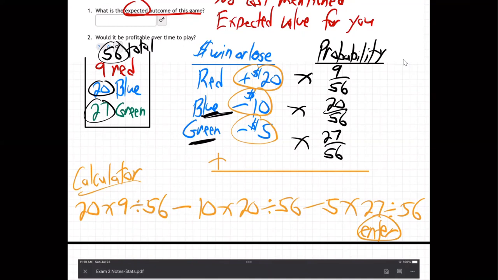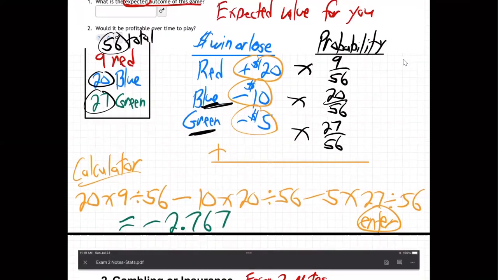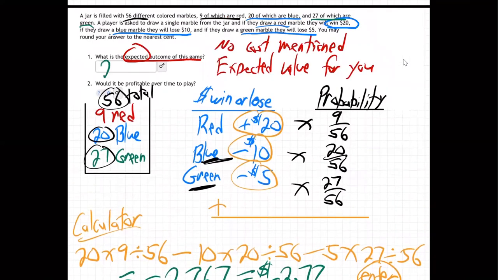The answer I got from all that is negative 2.767. How many decimals do they want? Nearest cent. So nearest penny, since it says money, would be negative $2.77. Like that. Now, what does that mean?